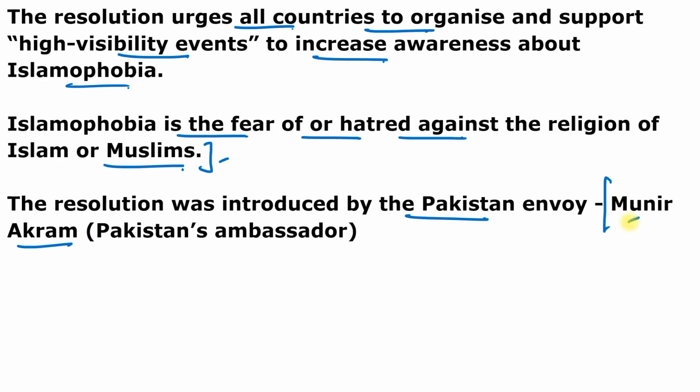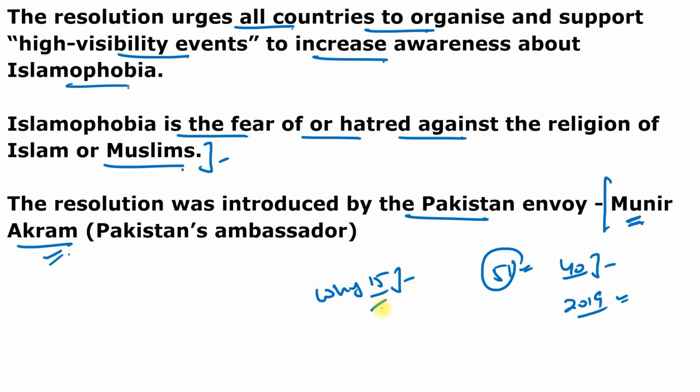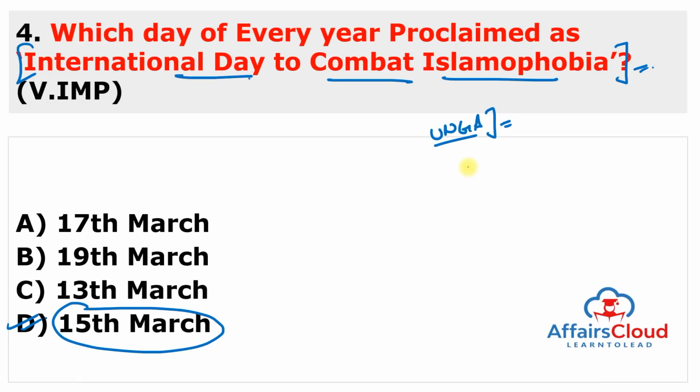You have to remember this name. This can be asked by examiner. Munir Akram, who initiated this day, which is known as International Day to Combat Islamophobia. Why 15th of March is selected? 15th of March marks the day when a gunman entered two mosques in Christchurch in New Zealand and killed 51 people and injured 40 others on March 15th of 2019. That's why 15th of March is selected. So you have to just remember 15th of March every year will be observed as the International Day to combat Islamophobia, and it is observed by United Nations General Assembly.